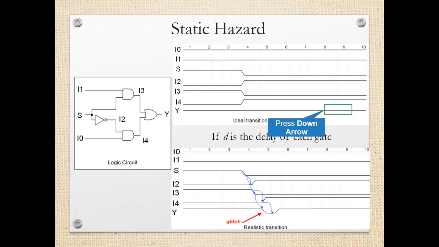So for this I4, because of I2 there is a delay of 1 nanosecond, and again further it is traveling through the AND gate, there is again addition of 1 more nanosecond, so total delay will be 2 nanoseconds. And now the OR gate is combining I3, I4. So I3, I4 are not having the transitions at the same time. There is a delay of 1 nanosecond.